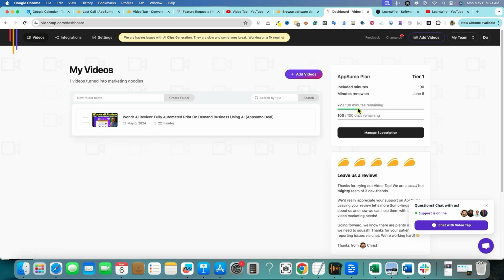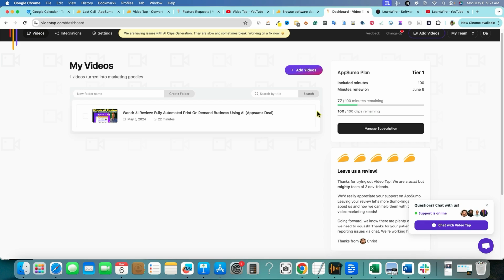It's going to tell you what your allotted amount, so minutes remaining, 77 out of 100. I'm not sure why the green bar is about 25%. Oh, 77 out of the 100 is remaining. That's exactly how many. So it took 23 minutes right there. And so they're going to show you where you're at right here with clips and your minutes remaining.